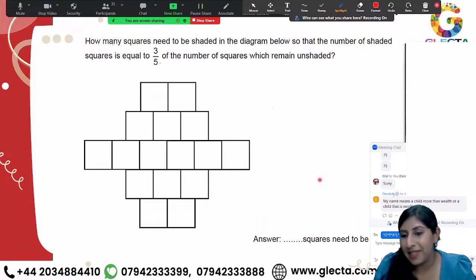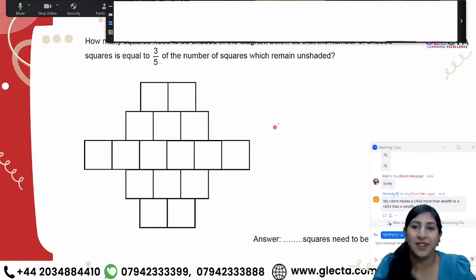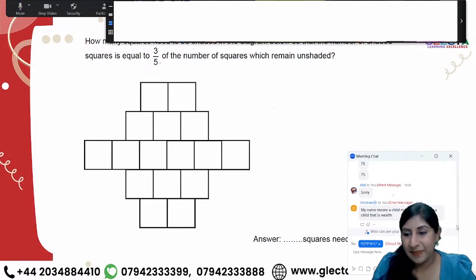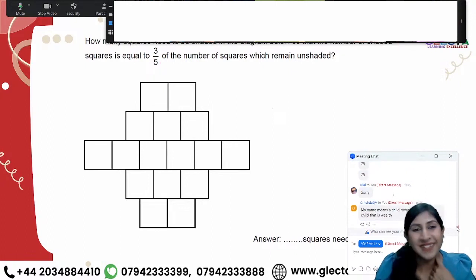Omotola says, my name means a child more than wealth or a child that is wealth. Very nice, Omotola. You guys have quite interesting meanings, I would say. So, Bilal, I'm hoping your real name is Bilal then. Yeah?